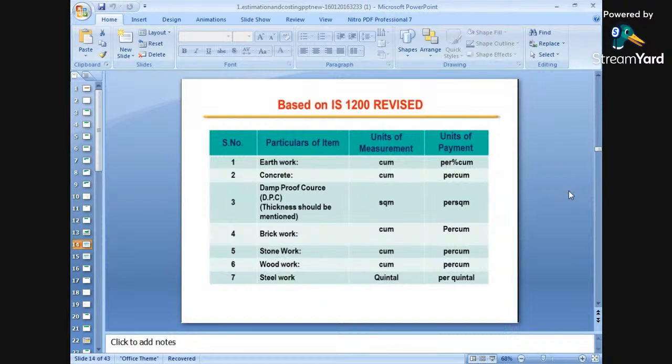What about brickworks? Number four is the brickwork. It will be measured again in cubic meters. Stonework or stone masonry will be measured in cubic meters. Woodwork will be measured in cubic meters.